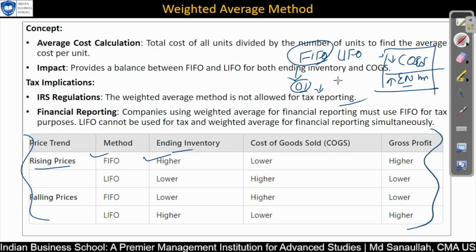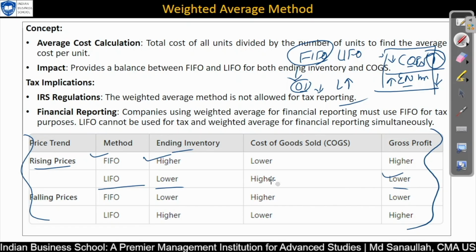The latest is always the higher price, so your cost would be on the higher side. Obviously your gross profit would be on the lower side, so a gross profit related MCQ may also come. So ending inventory would be on the lower side. Let's see for LIFO: it is lower. Cost of goods sold is higher, as I have mentioned here. And from a gross profit point of view, obviously gross profit would be lower.